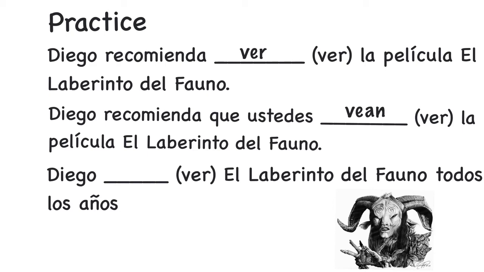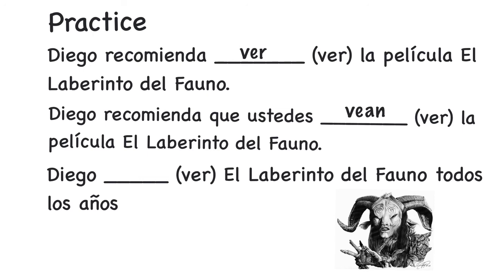What about the third sentence? Diego ver El laberinto del fauno todos los años. Okay, do we have a subjunctive trigger? I don't see one. Do we have two verbs? No. Do we have two subjects? No. Do we have two sentences?